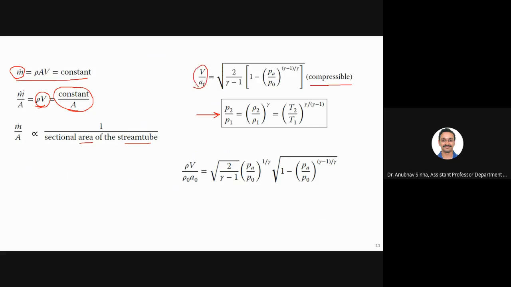So we have V by A naught. Using these equations I can derive rho V divided by rho naught A naught is equal to this much. This is again coming from these equations and what we have studied for isentropic flow. I am again leaving this as an exercise. You can try it if you are able to find it. Otherwise, we can discuss again in the next class. So this is basically a ratio of rho V and rho naught A naught, where rho naught and A naught are your reservoir conditions and rho V is whatever the mass flow is leaking out of that tank or reservoir.